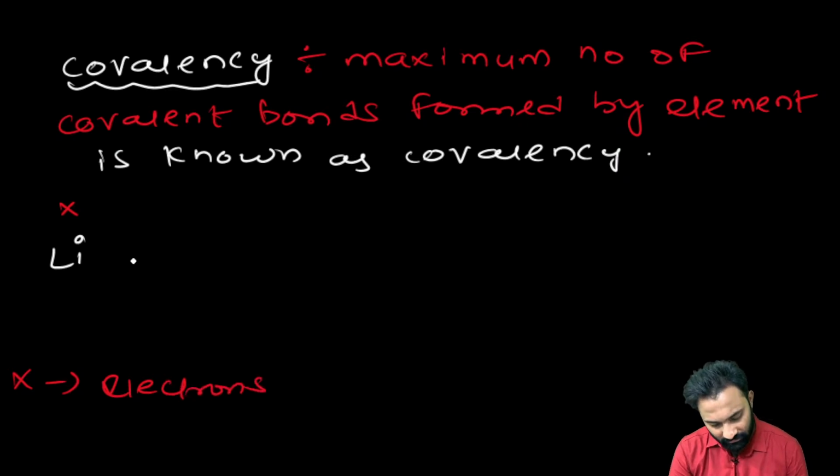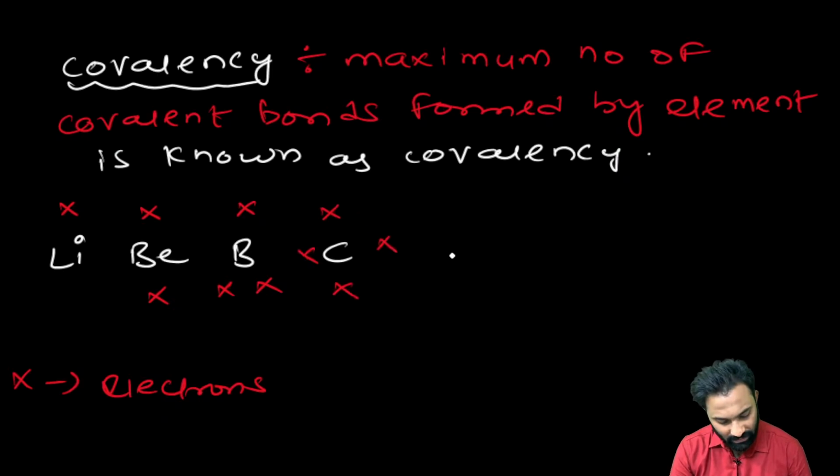Now next one we are having the beryllium. Beryllium electrons are 2. Next one we are having the boron. Boron electrons are 3. Next one we are having the carbon. Carbon valency electrons are 4. Right. Next one we are having the nitrogen. Now many of the students will get confused with the nitrogen only. Clear?